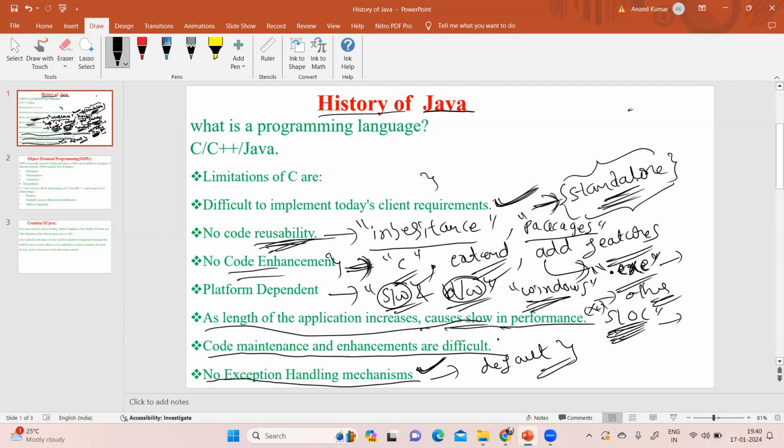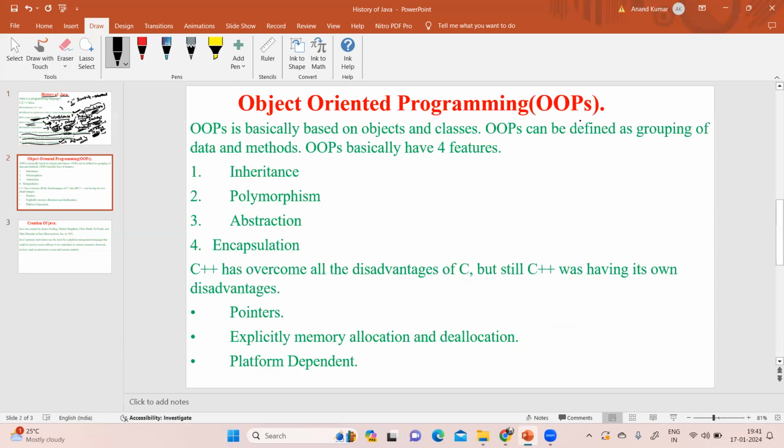C is a structure-oriented programming language, and these are the limitations of structure-oriented programming. In order to overcome these limitations, object-oriented programming was introduced in the market. This object-oriented programming was introduced by using C++.